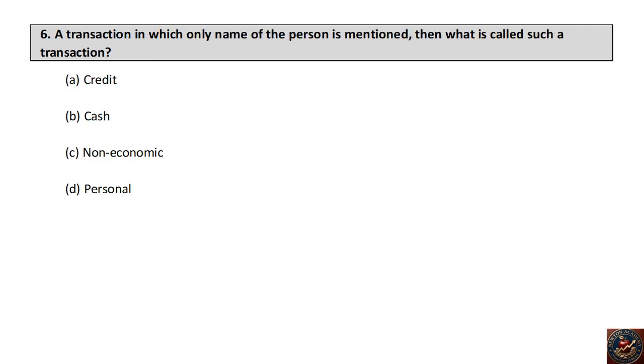A transaction in which only name of the person is mentioned, then what is called such a transaction? Credit, cash, non-economic, personal. The right answer is credit transaction.